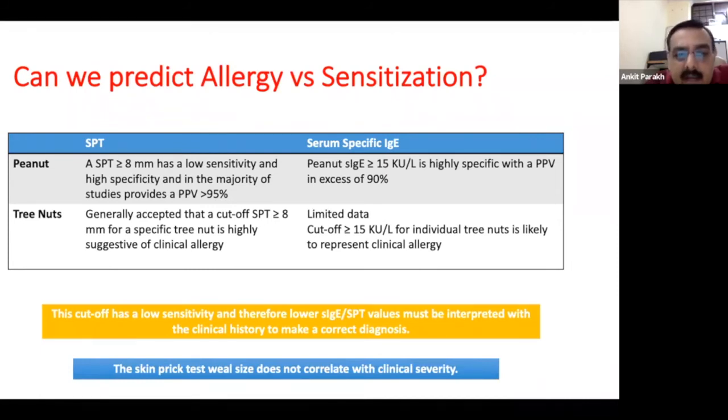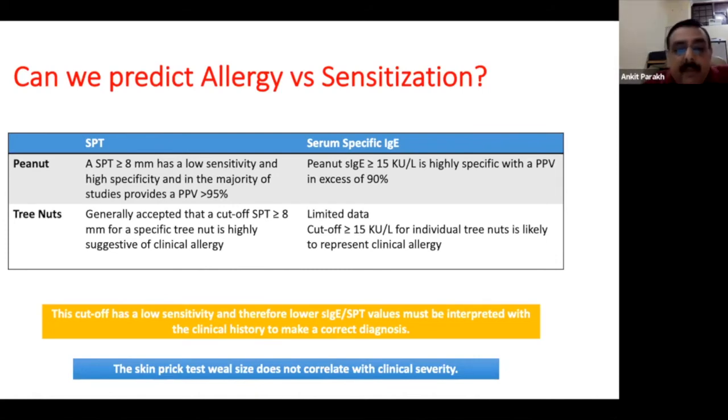We have limited data for the other tree nuts, again with an 8 mm cutoff for SPT and 15 kilounits per liter cutoff for serum specific IgE. Now, we do understand that these cutoffs have a low sensitivity, and therefore, lower IgE or SPT values must be interpreted with a clinical history to make a correct diagnosis.